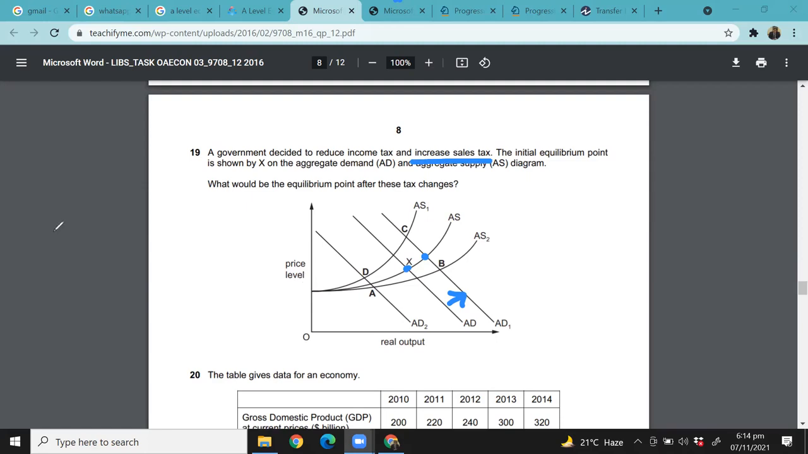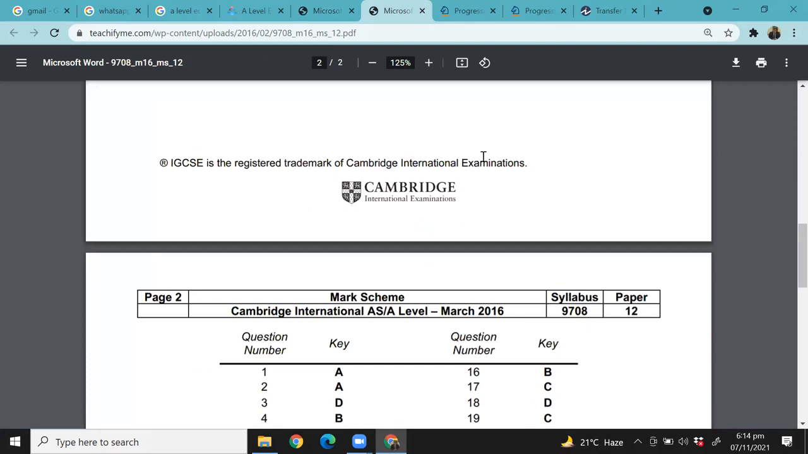But when sales tax is increasing, which we call GST, general sales tax or just sales tax, what effect would that have on aggregate demand or aggregate supply? So aggregate supply shifts to the left. Very good. So from this point, it shifts to the left. Your new equilibrium should be C. So let's see if 19 is C. Very good. Excellent. Let's keep moving.